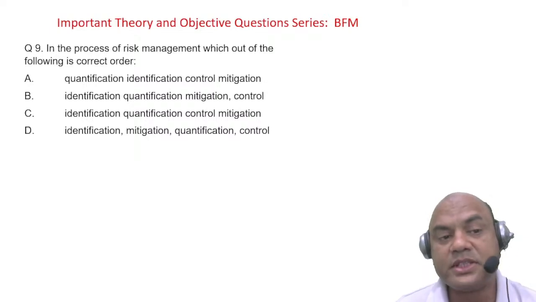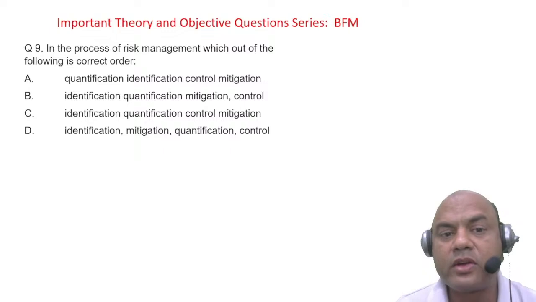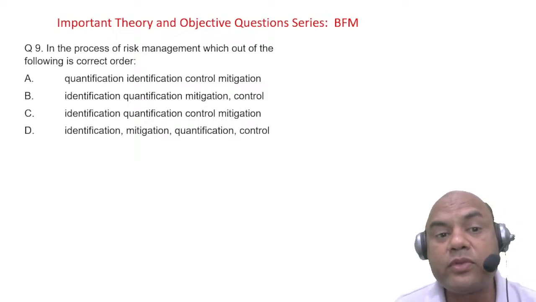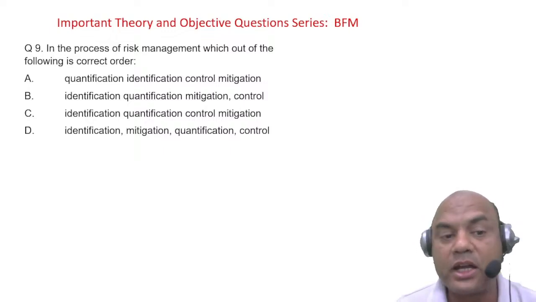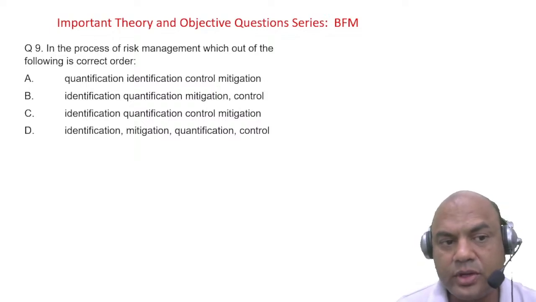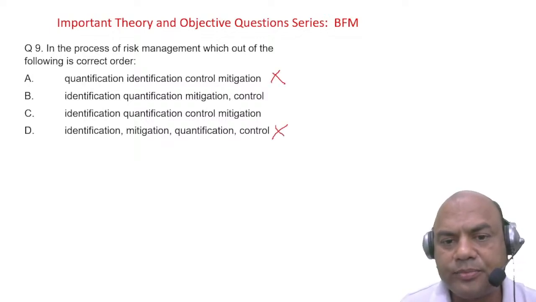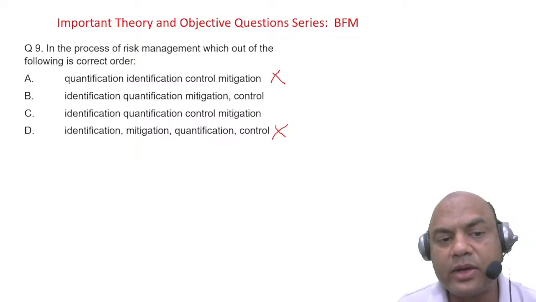The correct sequence is, whenever you see any problem, first you identify the problem. So first is identification. So A and D are out. First I'll identify the problem.